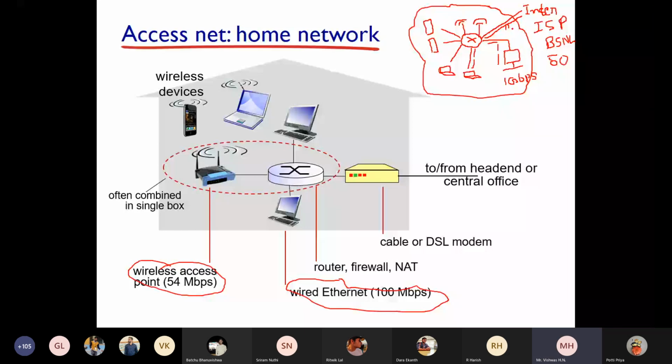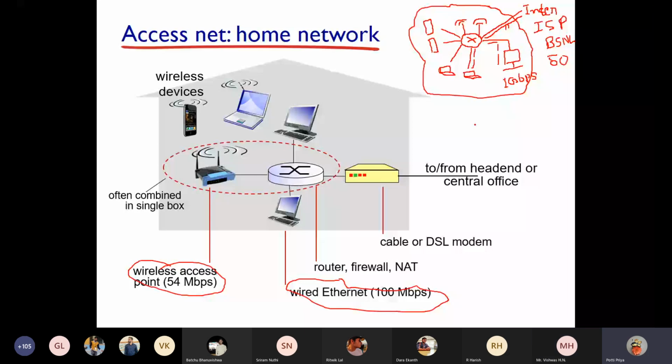Is that clear? Inside your network, whatever the speed is, you are not paying anything for that, because it is a LAN, local area network, only for your network. But when you want to transfer some data outside your network, you have to get internet connectivity, and that will obviously be less compared to connectivity inside a network. Inside our campus, all the LANs have 1 Gbps connection. Do you think we have 1 Gbps for the outer network also? No, because we cannot pay so much, and even BSNL doesn't support 1 Gbps connections at all. Is it clear to you now?